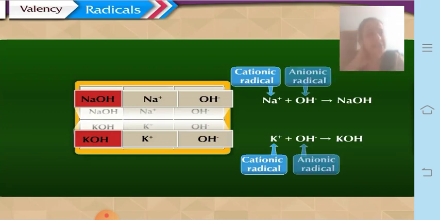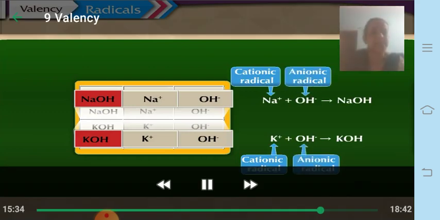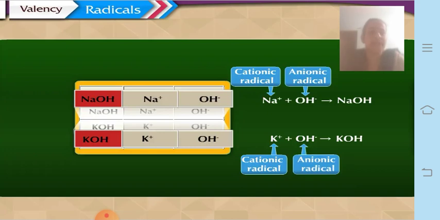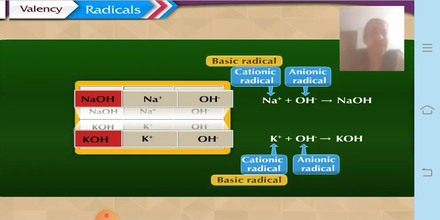So you see that the same anionic radical combines with different types of cationic radicals. The cationic radicals which combine with hydroxide are called basic radicals. So sodium and potassium are the basic radicals.